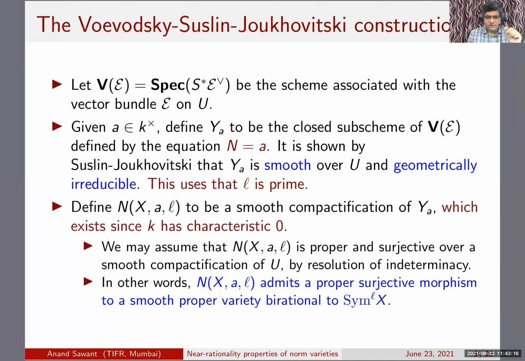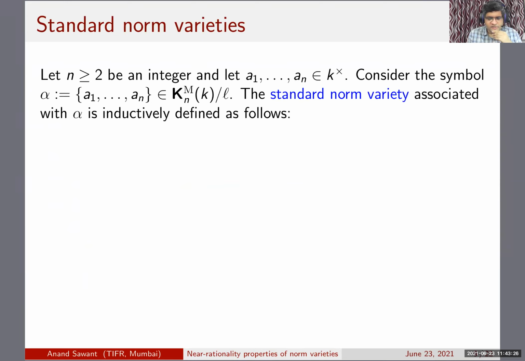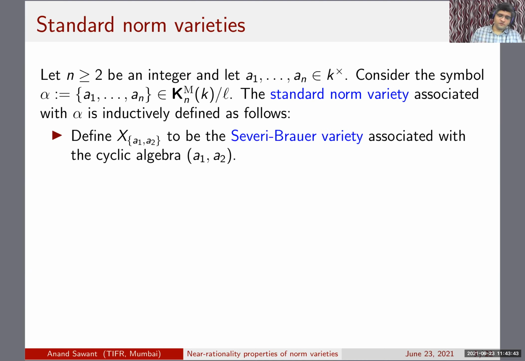So now, having defined N_{X,a,L}, the standard norm varieties are defined by an inductive procedure. You fix an integer n which is at least 2, fix units a1, a2, up to an, and consider the simple symbol in mod L K theory. So the standard norm variety is inductively defined. For X_{a1,a2}, it's just the Severi-Brauer variety associated with the cyclic algebra on a1 and a2.